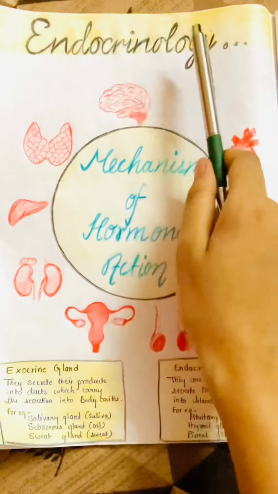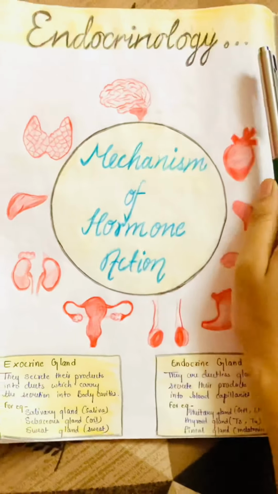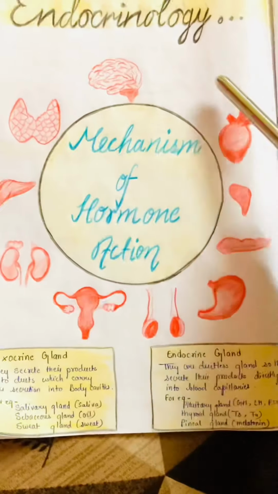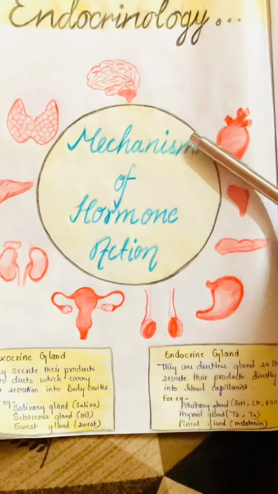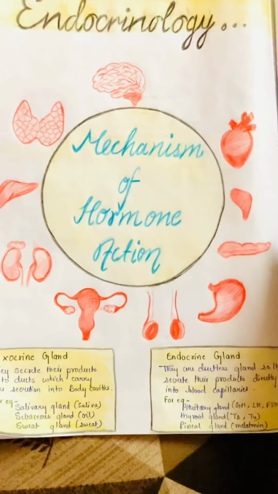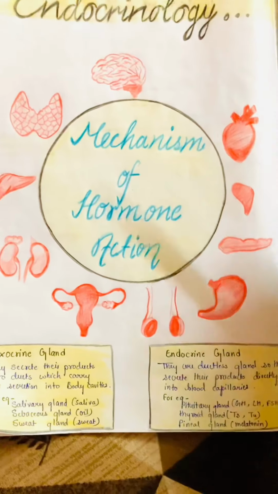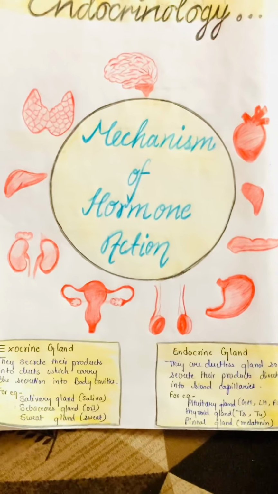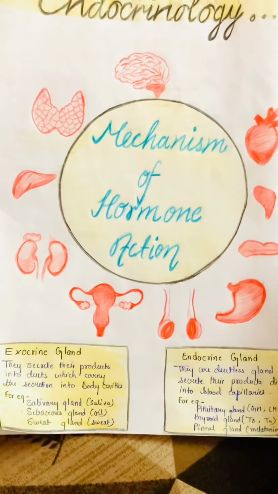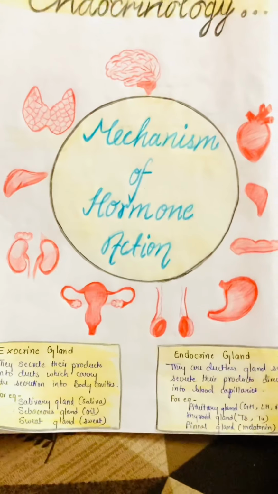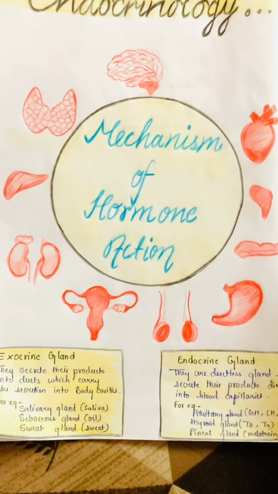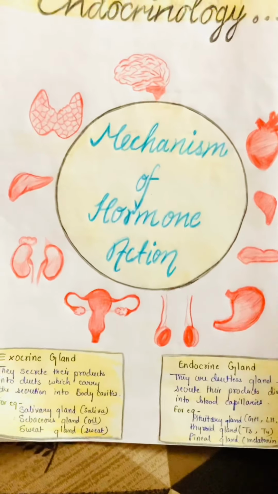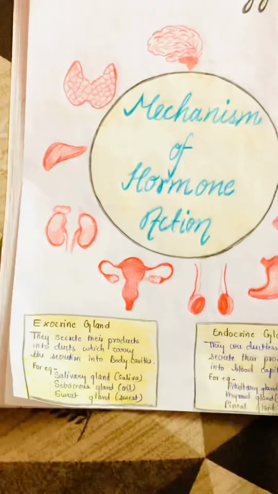So here we are talking about the endocrine system, and it's all about different types of hormones secreted by various organs, but here we mainly focus on our topic, that is mechanism of hormonal action. Let's see some basics, then we move on to our main topic. Actually, the endocrine system comprises individual glands that produce chemical messengers, and these messengers are known as hormones, which are non-nutrient. Basically there are two types of gland.